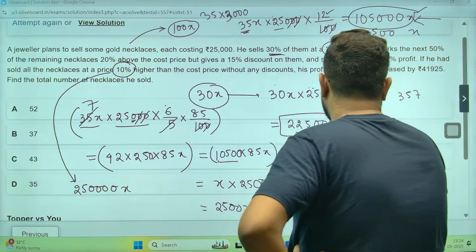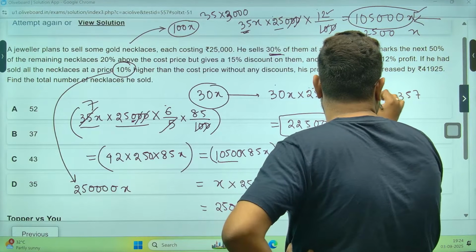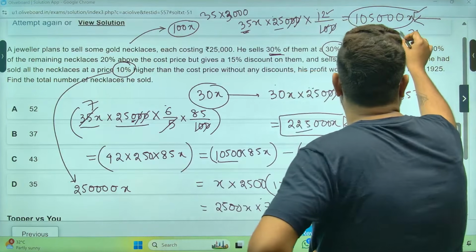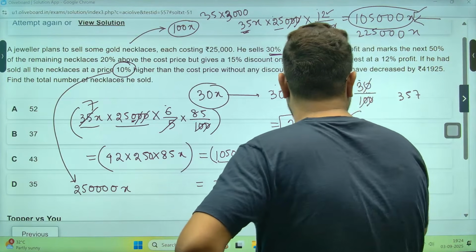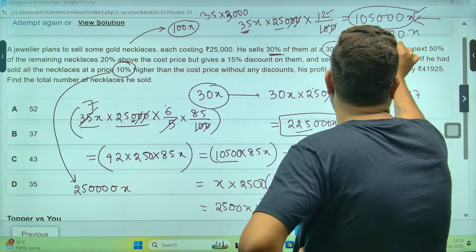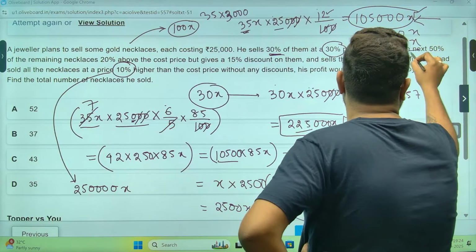There will be another 0 here. This 0 and this will be less. Haan, take it. 17500x. So this is the total.